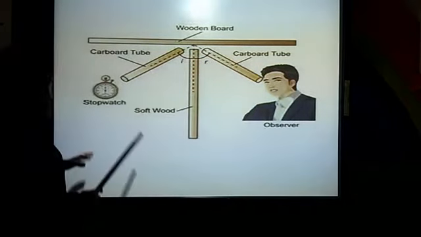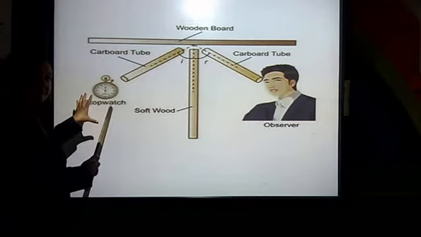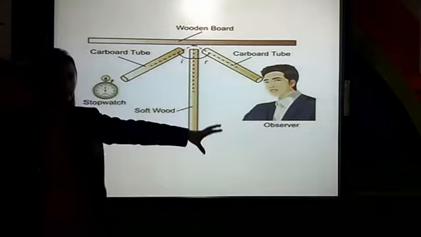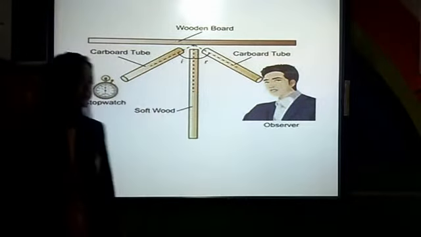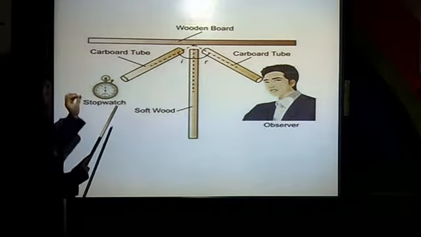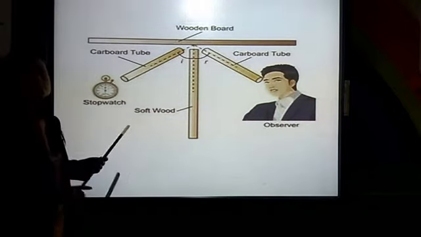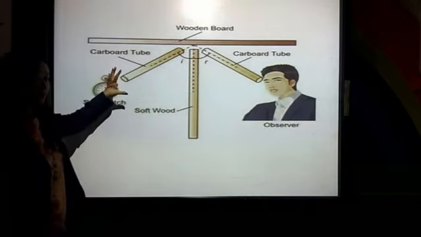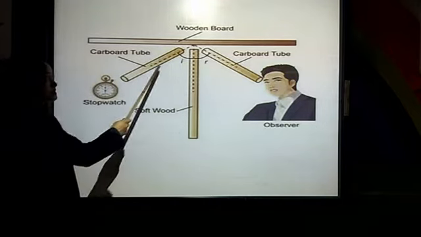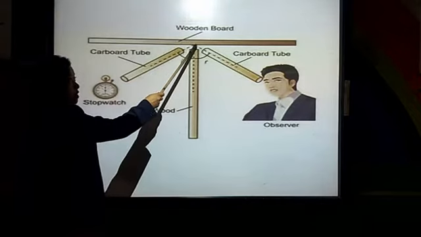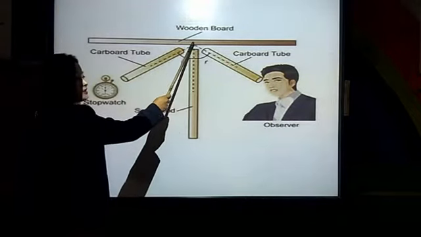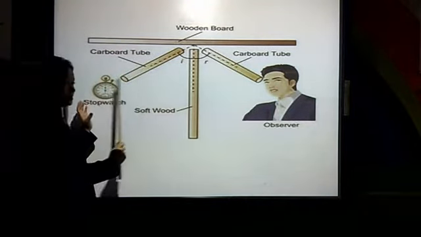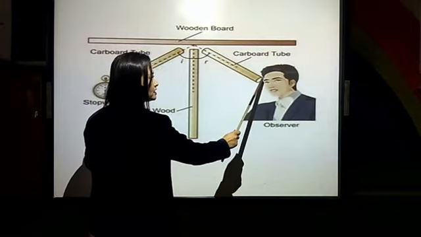Now you can put a source of sound on one end, and you can put your ear at the other end. That means you can stand on the other side. As you start, you just start the stopwatch. Now you know the sound of the watch, isn't it? The tick-tock sound. As the tick-tock sound starts, the sound travels from here, strikes the wooden board, and reflects. That means the sound which is produced over here, you can hear it from this end.